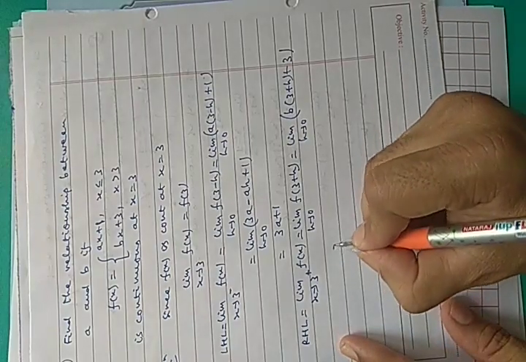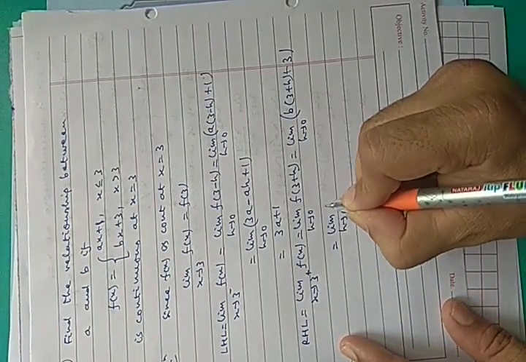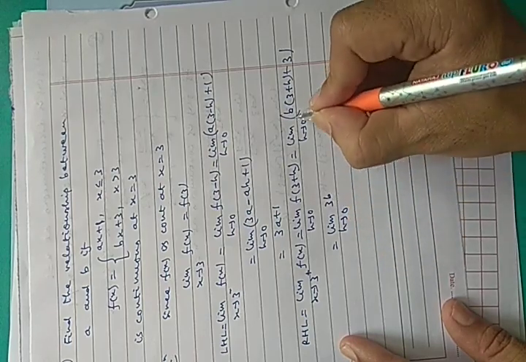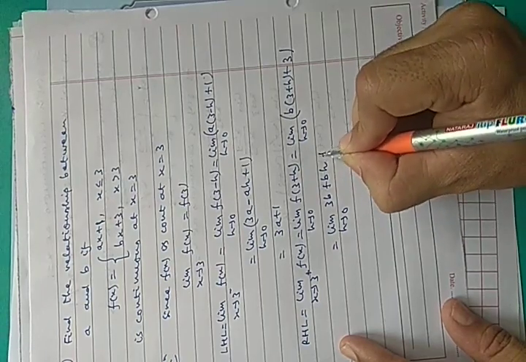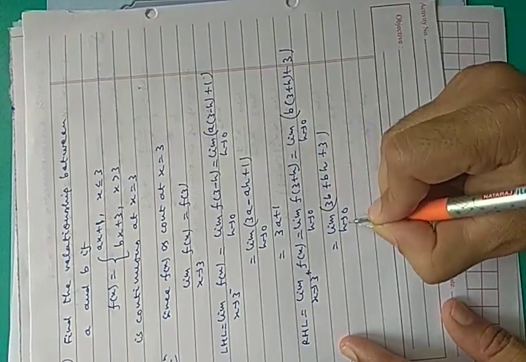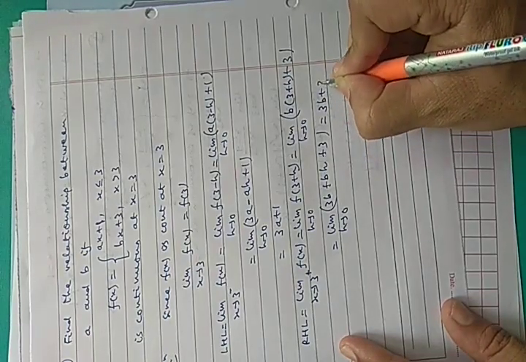So this is limit h approaches to 0, 3b plus bh plus 3. Now if you put h equals to 0, it will become 3b plus 3.